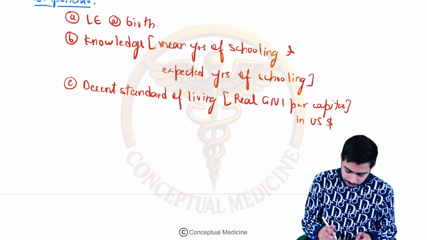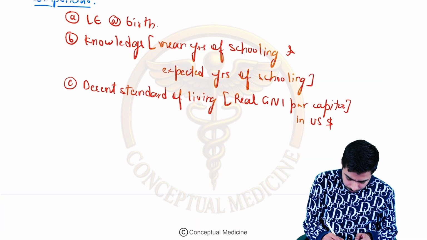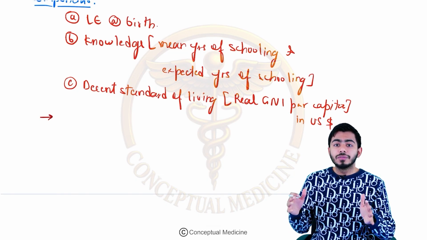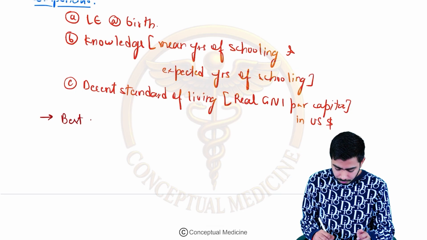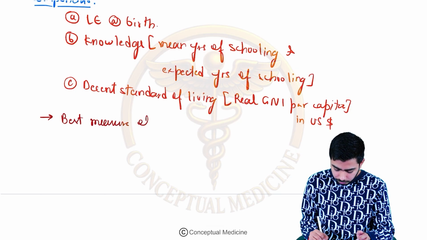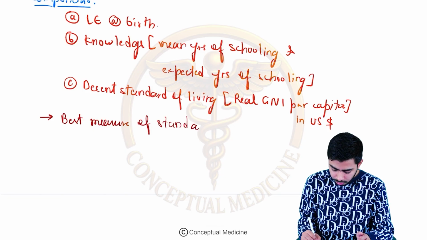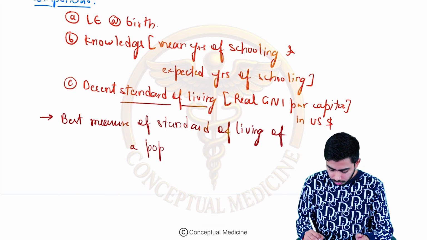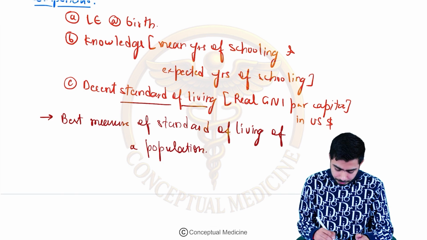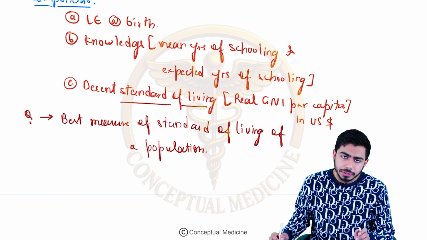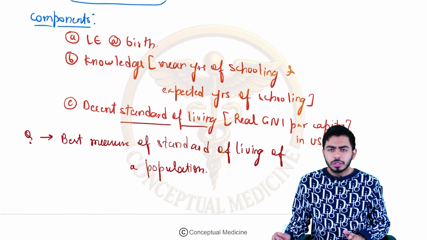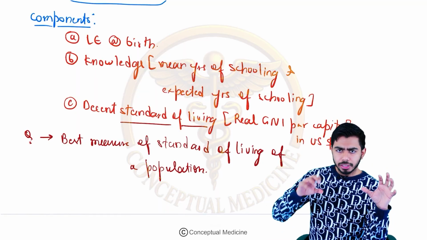One more question they ask very frequently: this is the best measure of standard of living of a population. MCQ again, of a population. Very important. So we have talked till now about the range, 0 to 1, 0 to plus 1. So this is about the Physical Quality of Life Index and the Human Development Index.